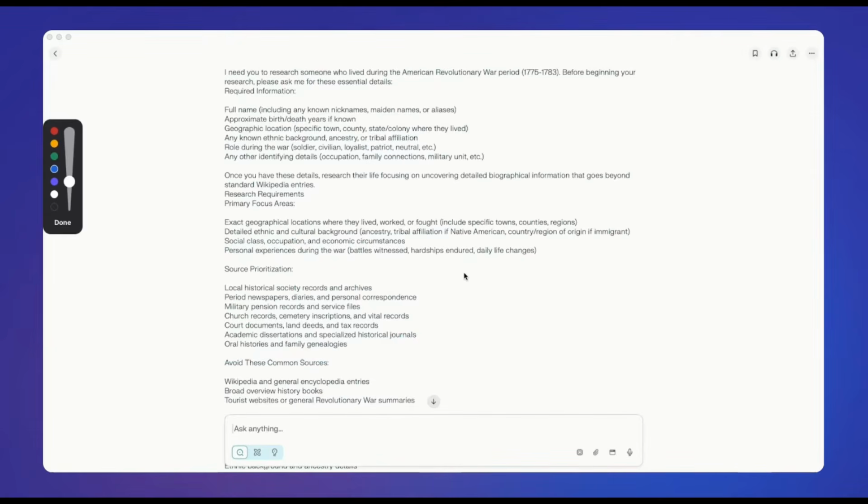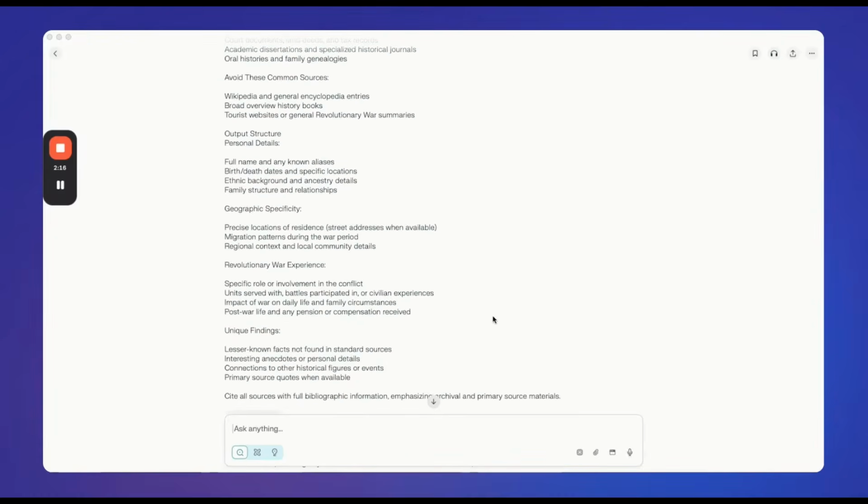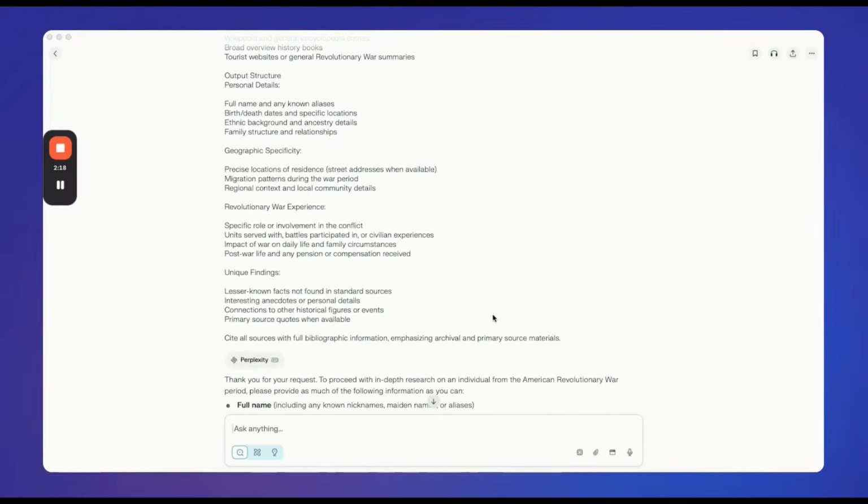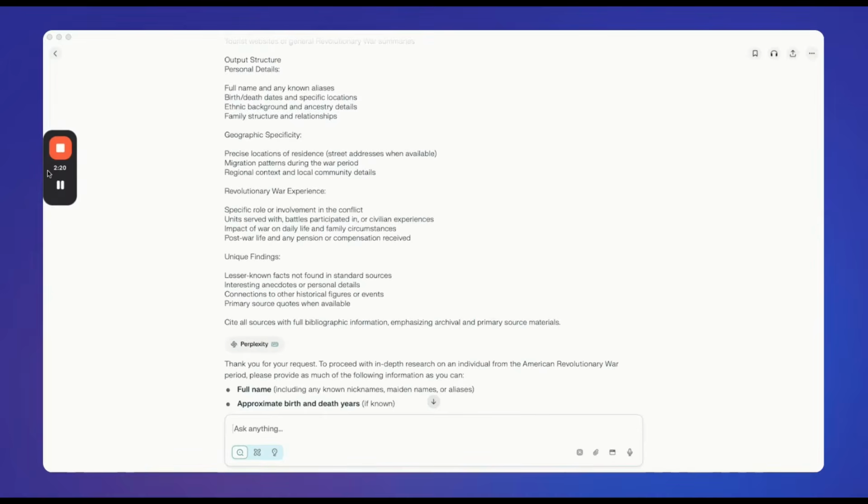Then we want to look at court documents, land records, tax records, and then any academic dissertations and specialized historical journals that might have been talking about the person that we're researching or the area that we're researching in, as well as oral histories and family genealogies. Again, we're emphasizing to skip the common sources such as Wikipedia, and we want to then ask Perplexity to output everything that it found in this very specific format.